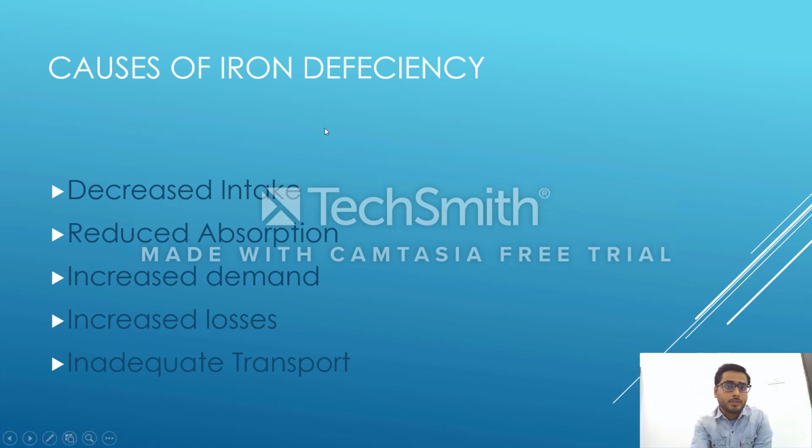It can be decreased intake. It's not only for iron, it can be decreased intake. If the intake is proper, there can be reduced absorption. If absorption is also okay, then the deficiency can be due to increased demand. And if demand is also normal, absorption is also normal, intake is also good, there can be increased losses. Somewhere it has to cause deficiency. And if the losses are also not there, there is inadequate transport. So we'll be discussing each in detail.